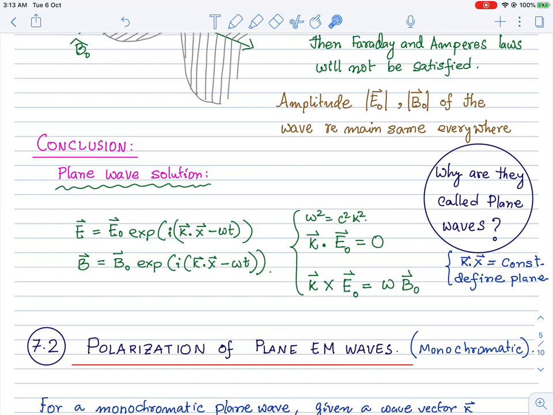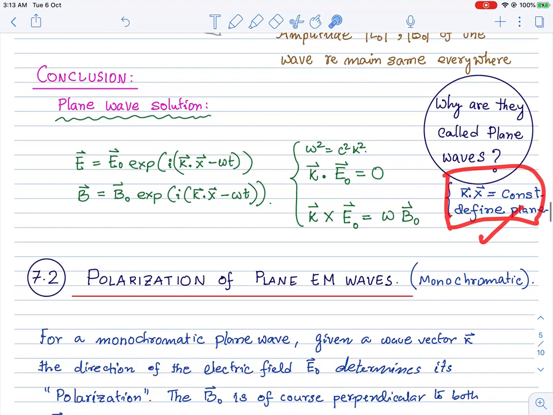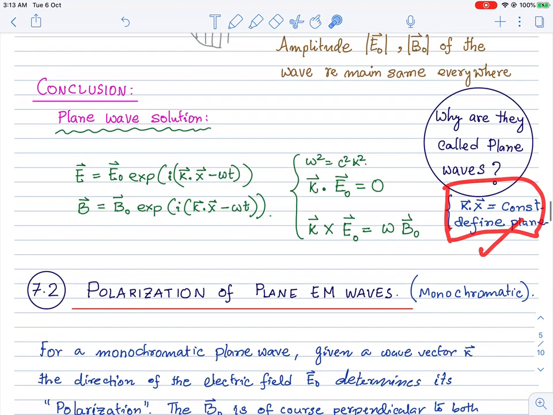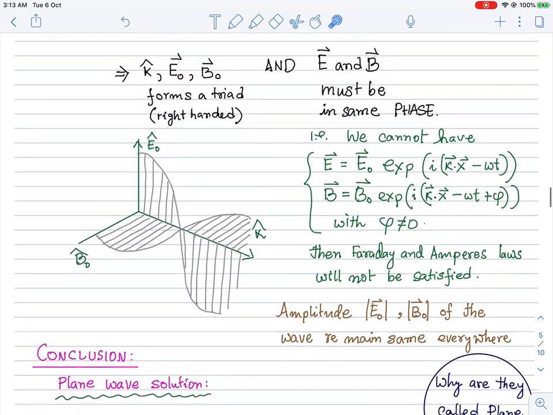Because the phase of the wave is constant at all points on the plane, these are called plane electromagnetic waves. That plane is defined by k dot x equal to constant.